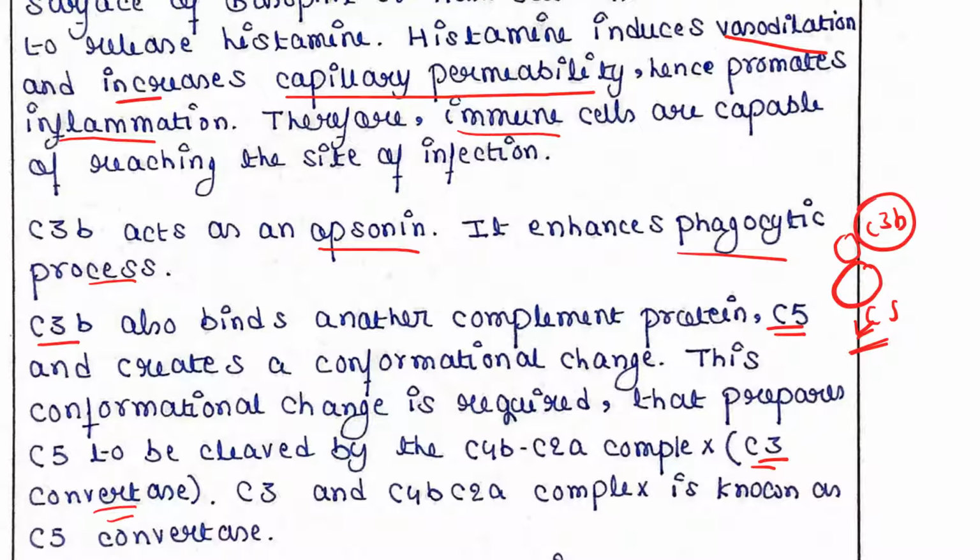Now C3b and the C4b2a complex together are known as C5 convertase, because both are required to convert or activate C5. So C3b will create the conformational change on C5, and this complex, the C4b2a complex, is the convertase that will cleave C5. So both of them together form the C5 convertase.